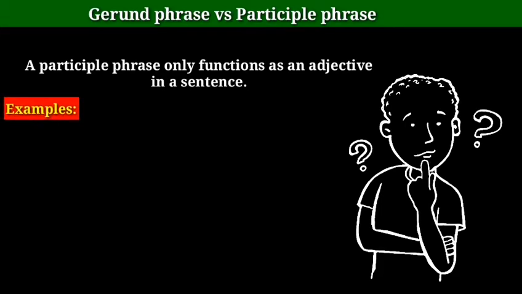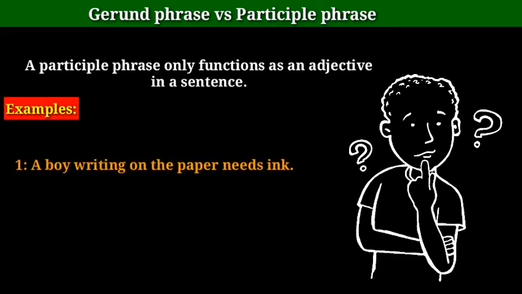For example, a boy writing on the paper needs ink. In this sentence, writing on the paper is a participle phrase because it starts with the ing form of a verb, and here it functions as an adjective because it modifies a boy, just like a normal adjective.